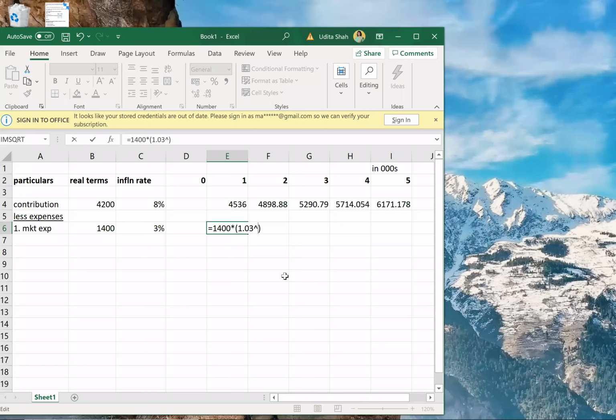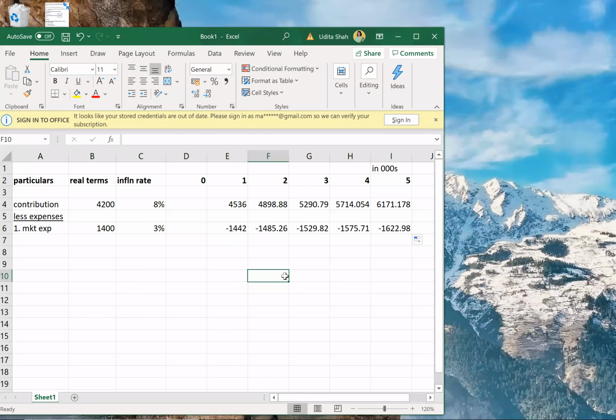That is how I'll inflate my marketing expenditure. So contribution minus fixed cost will give me PBDIT.